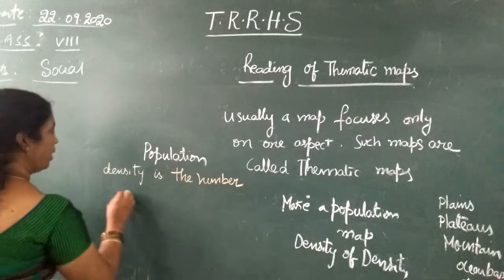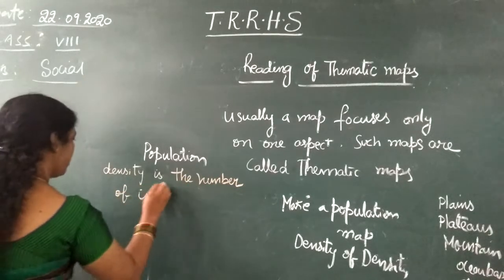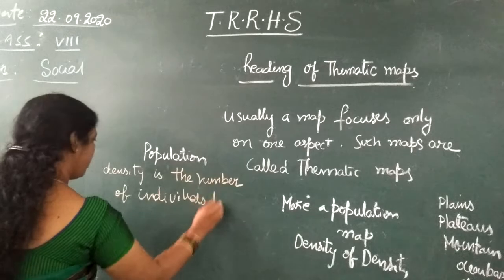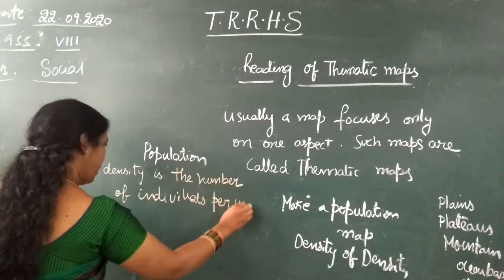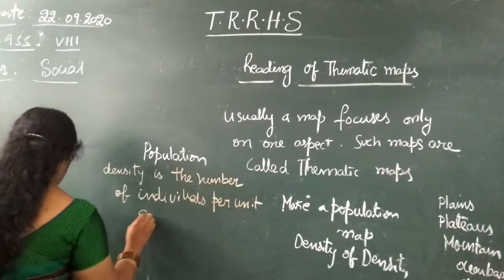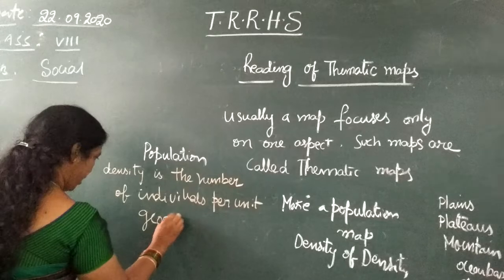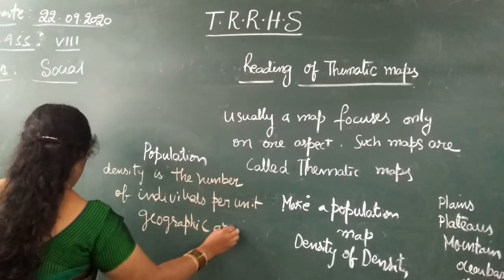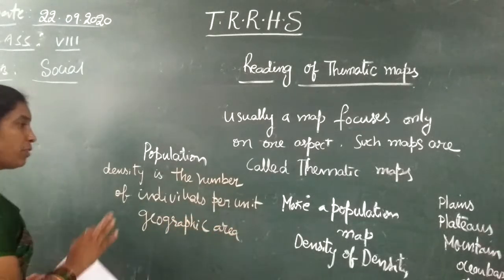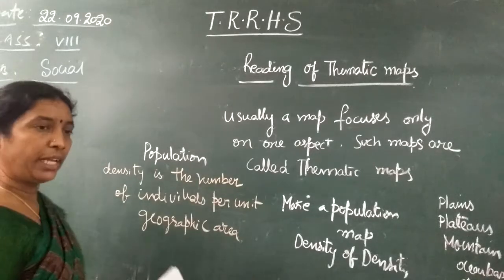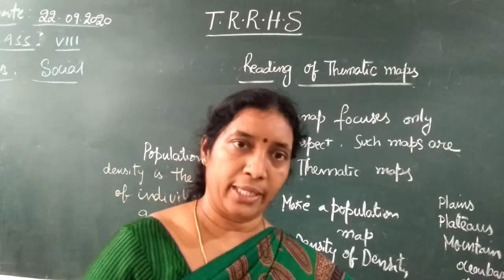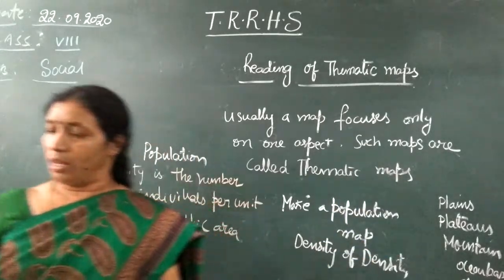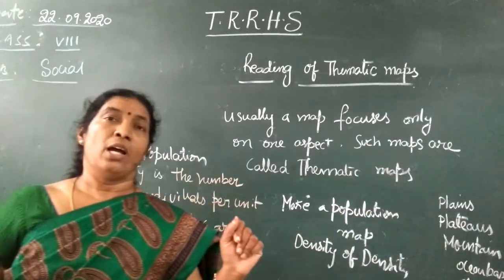You can write it down. For example, the number of individuals per square kilometer or per hectare, like that. So how many people are staying in that particular geographical area?